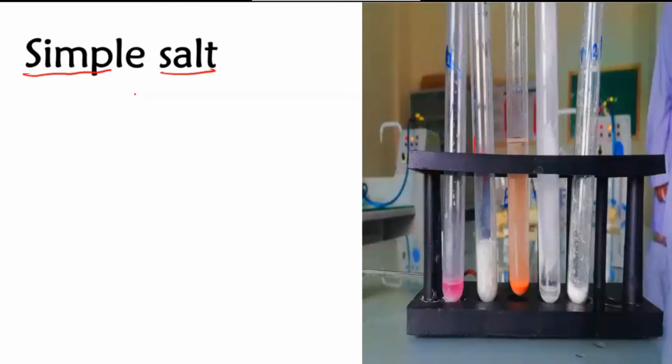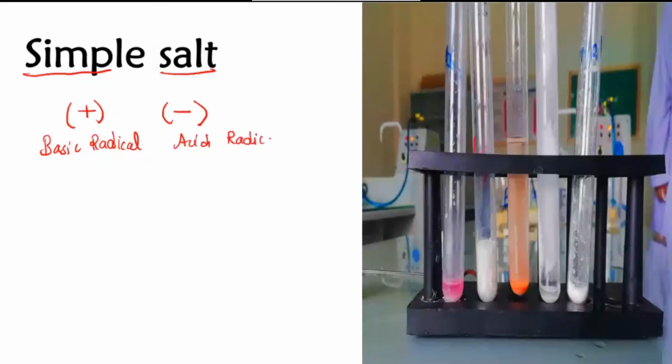You were testing the ions. Yes, correct. If a salt is given to you, you were supposed to find out what is the cation and what is the anion present in it. What is a cation? That is a positive ion. And the other one is the negative ion. These positive ions are called basic radicals, and the negative ones are called acid radicals. This is another name we use in inorganic salt analysis.